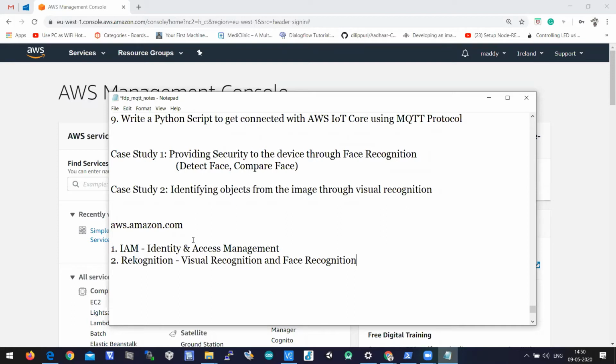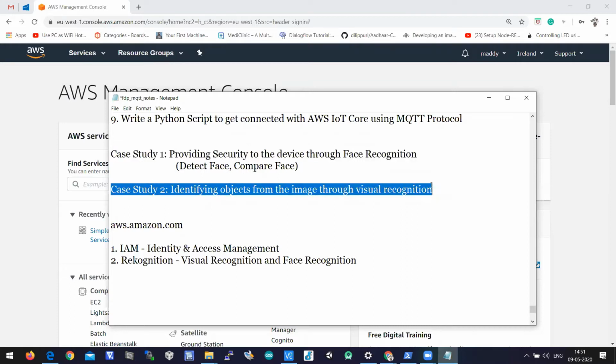So these are the two new services we are using today for the case studies. Case study one is providing security to the device through face recognition, and case study two is identifying objects from the image through visual recognition.